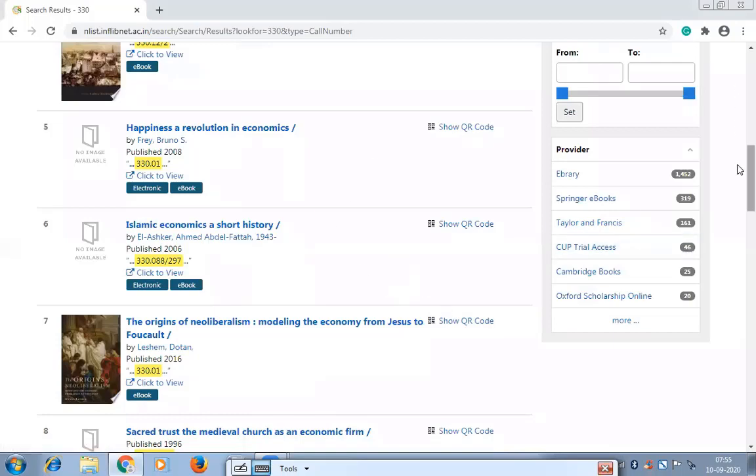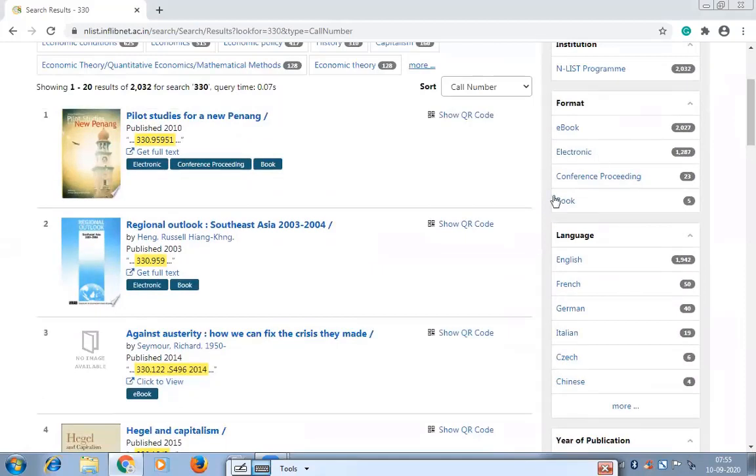If you have observed, it has provided only books, not journals, because we put the call number. When you put a call number, it will give you only books, because a call number is not assigned to journals. It is assigned only to denote book representation. We don't give call numbers to journal publications, therefore it is not showing you journals in this format. It is only showing you books which are available under the economics part.